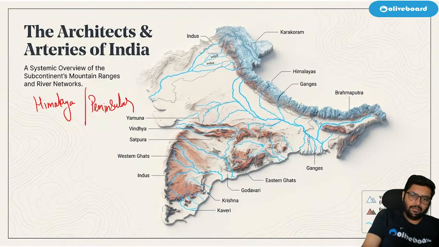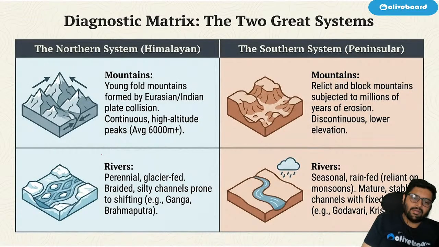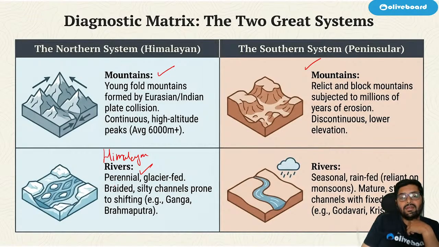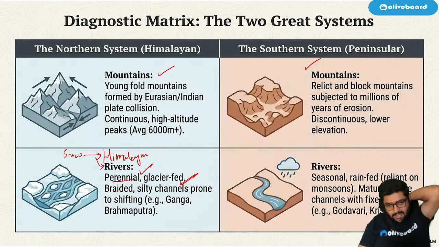Himalayan and peninsular rivers. So when we talk about Himalayan rivers, they are perennial. Himalayan rivers are perennial means what? They will always have water. Why will they always have water? Simple. They are snow fed. They have snow-capped mountains which give them water. Correct? They are glacier fed. They have braided channels and silty channels which are prone to shifting, just like the Kosi.